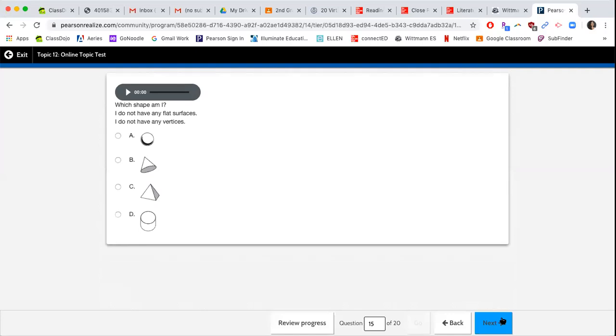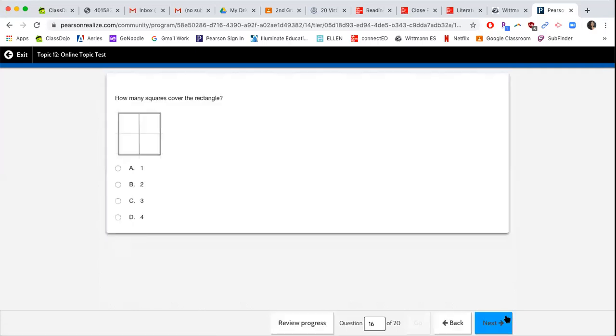Which shape am I? I do not have any flat surfaces. I do not have any vertices. So no points, no flat surfaces. Can't make any shapes in Play-Doh.